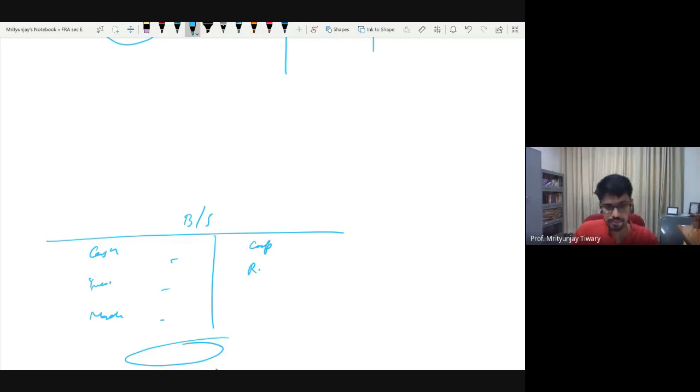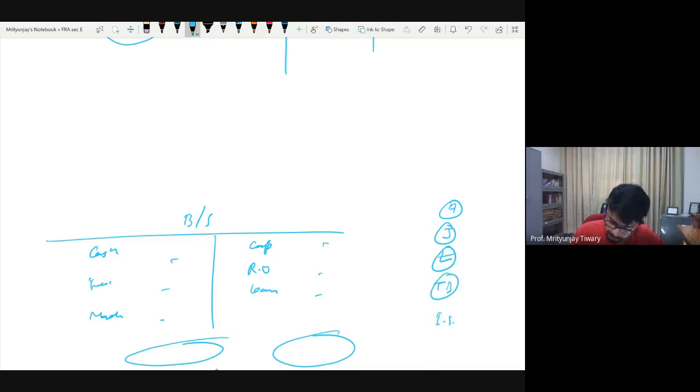So the preparation of the income statement and balance sheet, all the steps will remain the same. First you analyze the transaction, then you pass the journal entry, then you prepare your ledger accounts, then you prepare your trial balance, and then you prepare your income statement and balance sheet. The only difference will be here. When you prepare a ledger account, what was the first step? The first step was to go to every journal entry and decide whether you already have a T account or not.